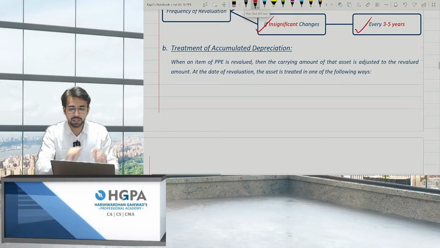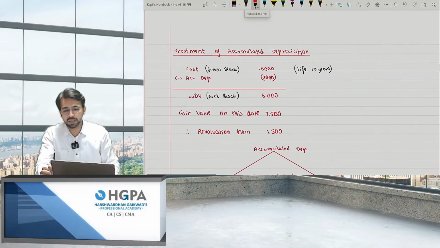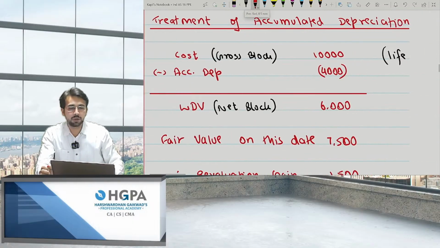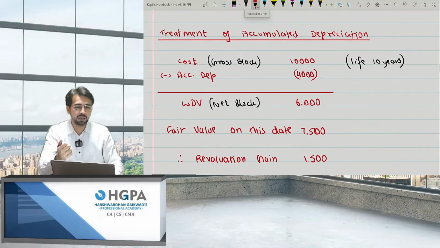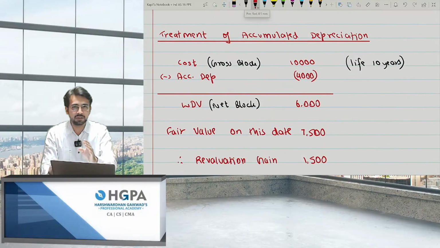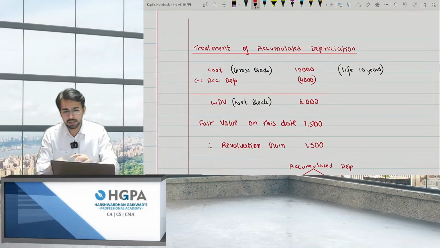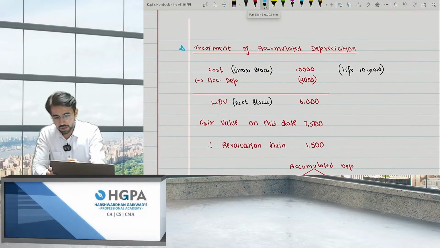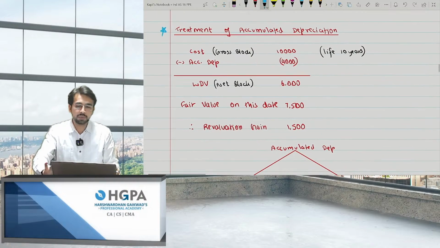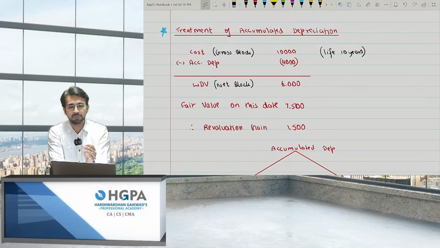I'll give an example over here. What is the treatment of accumulated depreciation? If you revalue, I've explained it with an example. So please pay attention. This one is very important. This is one of the important questions. So, treatment of accumulated depreciation. I've given an example. Please pay attention.